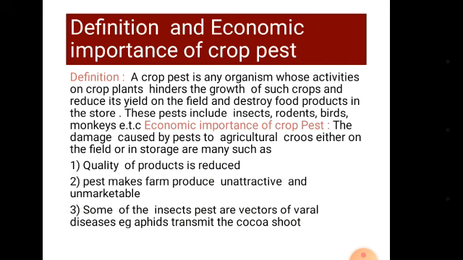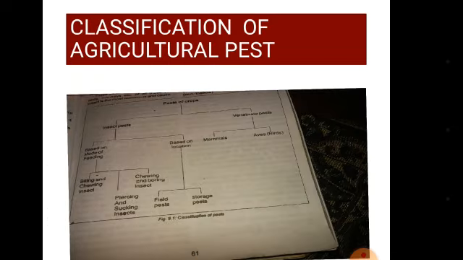Pests, for example monkeys and birds, cause nuisance to farmers by their noisy habits. Again, pests can also cause diseases to crop farmers. Farmers' profit is also reduced by pests. These are some of the economic importance of pests.